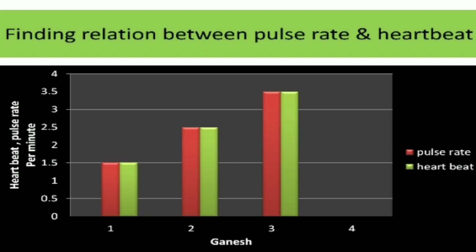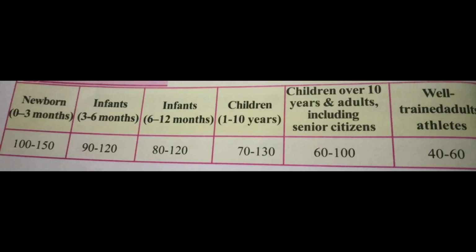Thus you can conclude that the pulse rate or the heartbeat will change according to our anxiety conditions, or when we are afraid, or when we do vigorous exercises. It will change, and at the same time it will also change from one person to another. If you observe this table, you can see the heartbeat and pulse rate change according to age also. When you see the table, you can clearly understand. So this is about the pulse rate and heartbeat, and the relation between them.